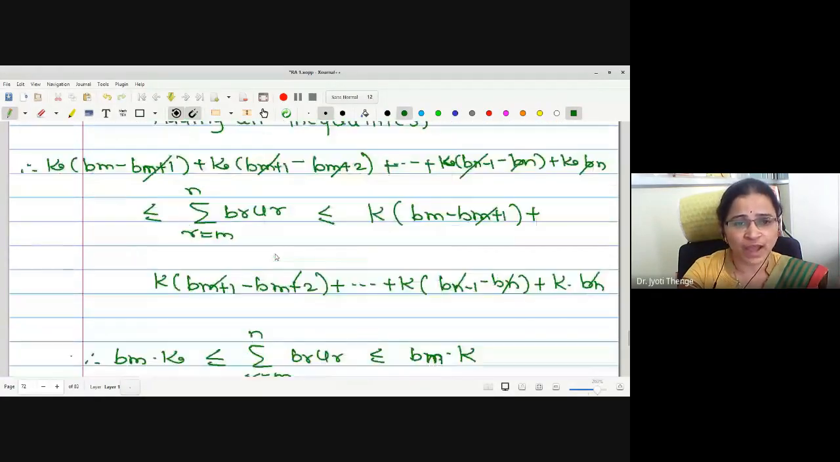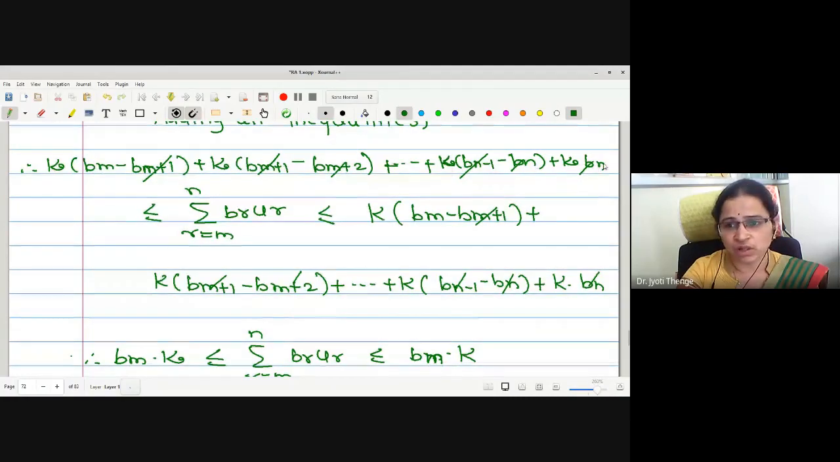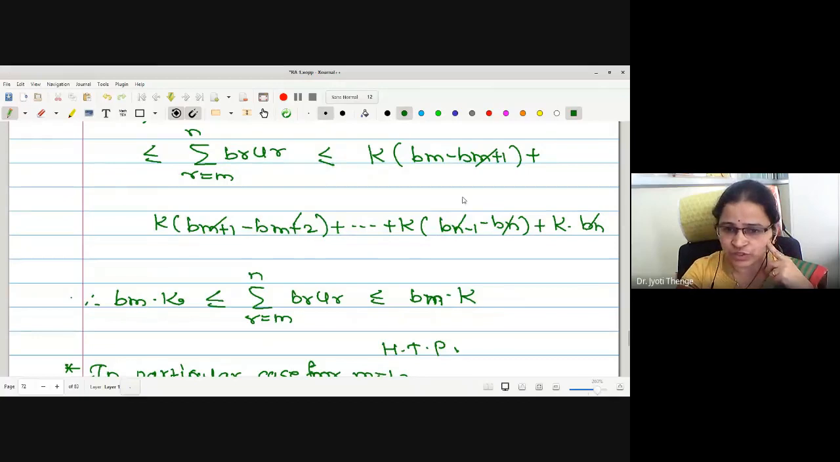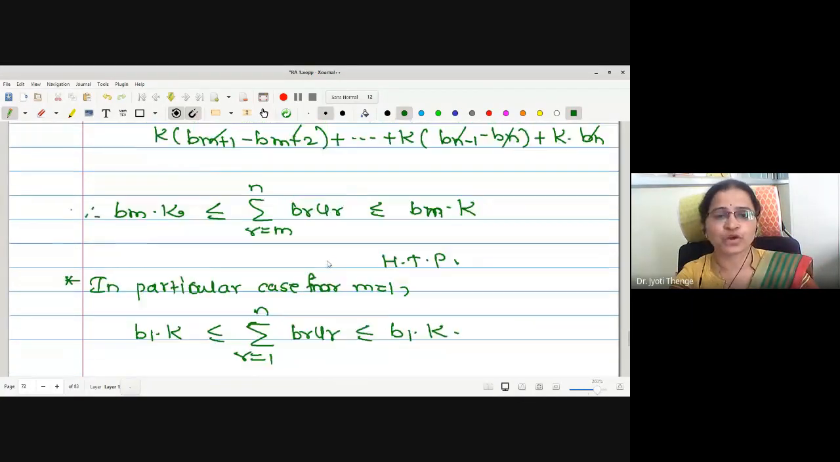And finally, if we add, we remain with this kind of inequality where the middle term is no doubt summation BrUr. To the left hand side, all the terms cancel one another and we remain with Bm k. Same is true for the right hand side, we remain with Bm into capital K. And hence it is the proof for the statement.